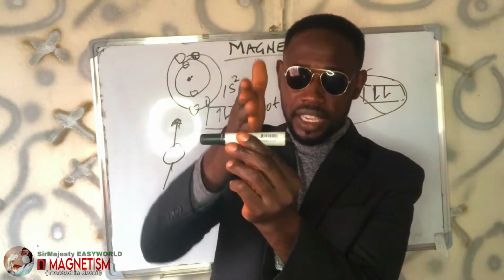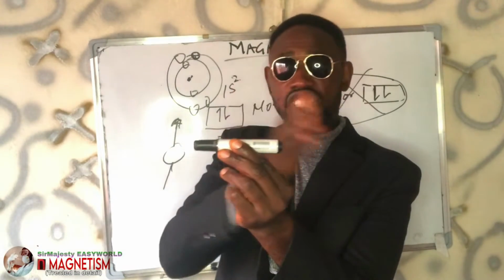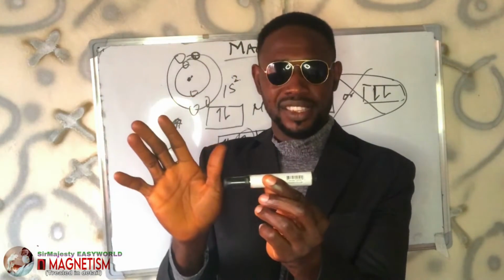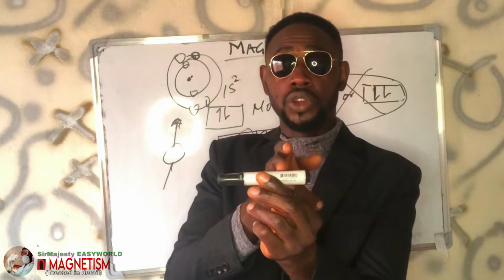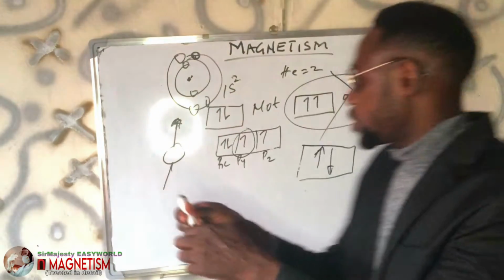No. On breaking this, automatically it's polarized. Each half, I've just created two magnets. Each half will now become north, south again. See what I mean here?